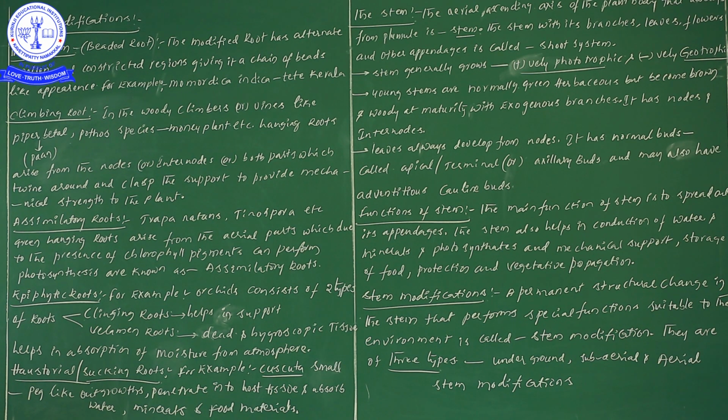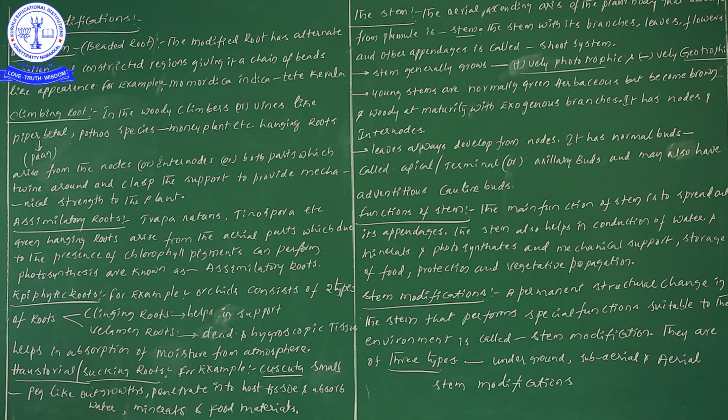What types of roots can we see? Hanging roots. These hanging roots arise from the nodes or internodes. Did you observe one point? Hanging roots arise from the nodes, internodes, or both parts. Sometimes they come from the nodes, sometimes from the internodes, or sometimes both.